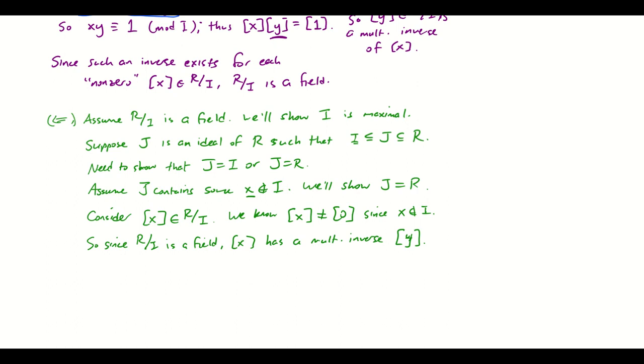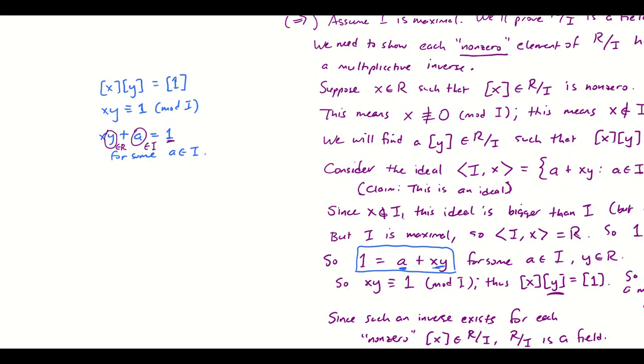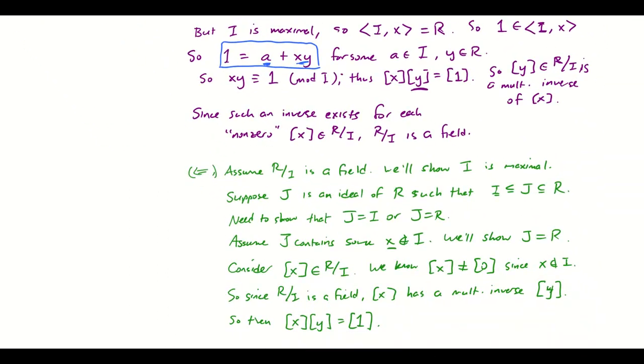Okay, so then what does that mean? This means brackets x times brackets y is the class of the unity of R. And again, this is kind of like the work I was doing over here, where I was just translating all of this. Like I thought, well, what would that mean for x times y, or the classes of x and y, to have product class of 1? And I said, well, that means that xy is congruent to 1. And then I worked out a nice relationship between this thing that's happening in R mod I and this thing that's happening in just plain R. We're going to do the same thing here.